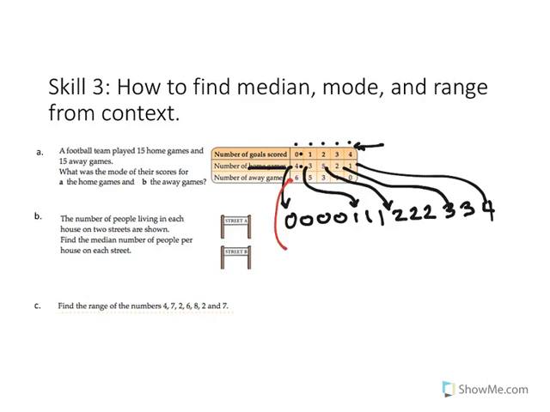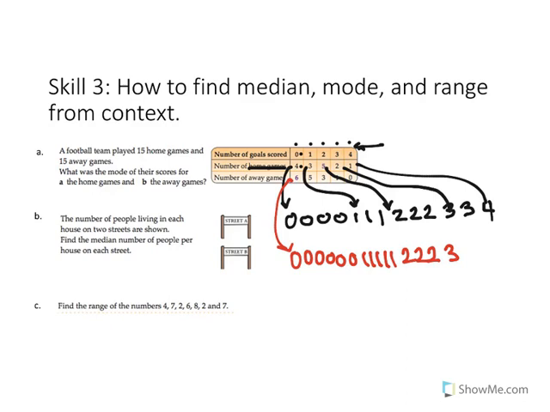Now, in the next row, at 6 away games, they scored 0 points. At 5 away games, they scored 1 point. At 3 away games, they scored 2 points. At 1 away game, they scored 3 points. And at no away games did they score 4 points. So that's what this table means.